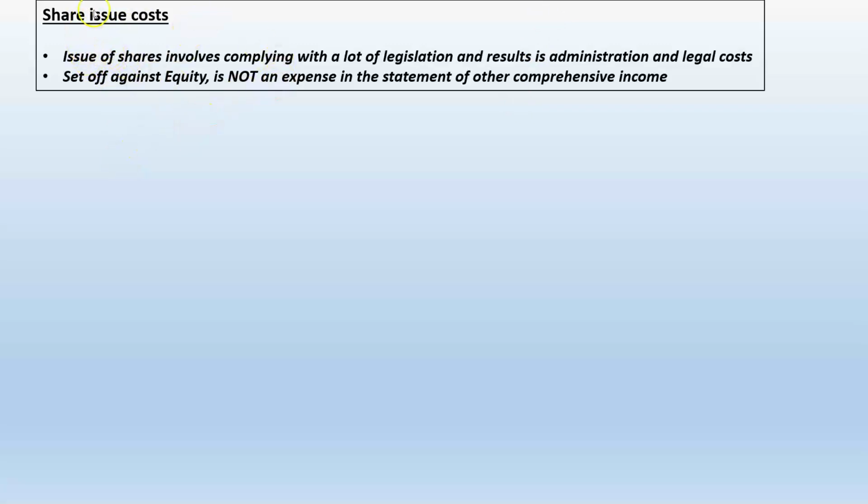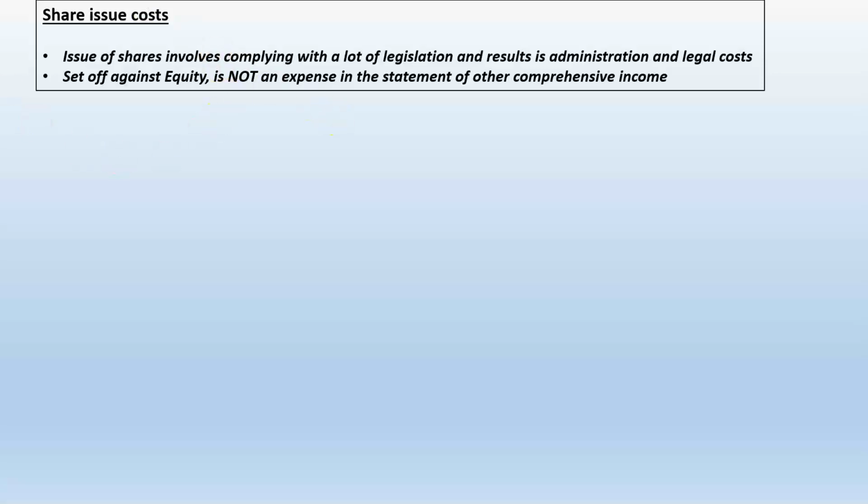So therefore, share issue costs is also a very important cost, and you must ask yourself, is this a normal operating expense? No. Why not? For exactly the same reason why underwriter's commission is not a normal operating expense. A company does not issue shares every day of its life. It doesn't happen even on an annual basis. It happens maybe every 5 years or 10 years, whatever the case might be.